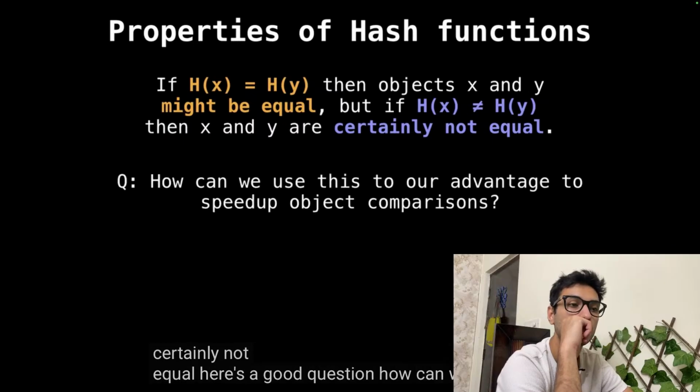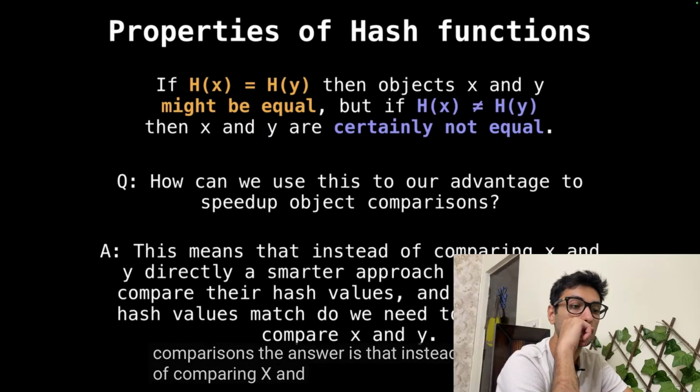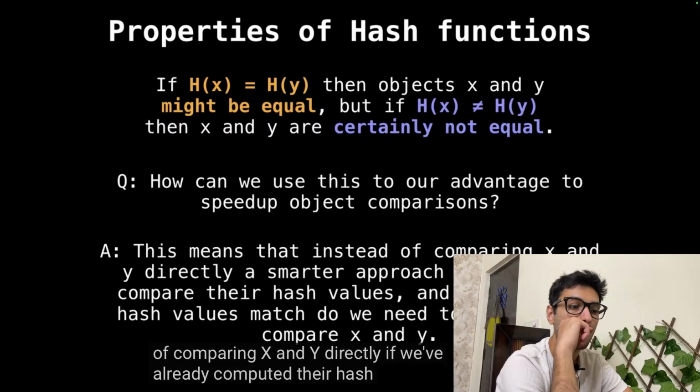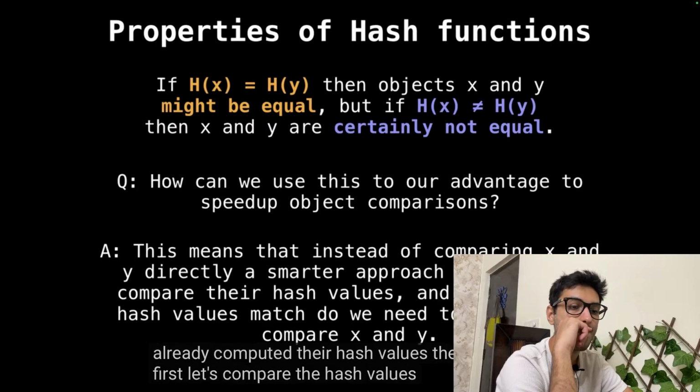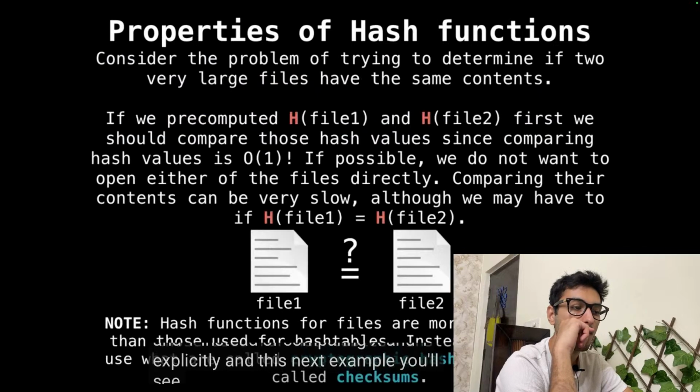Here's a good question. How can we use this to our advantage to speed up object comparisons? The answer is that instead of comparing x and y directly, if we've already computed their hash values, then first let's compare the hash values of x and y instead of comparing x and y explicitly. In this next example, you'll see why that's important.